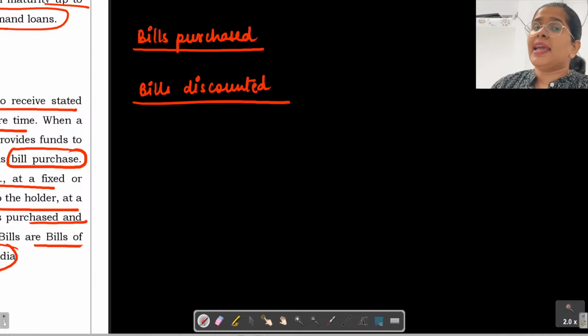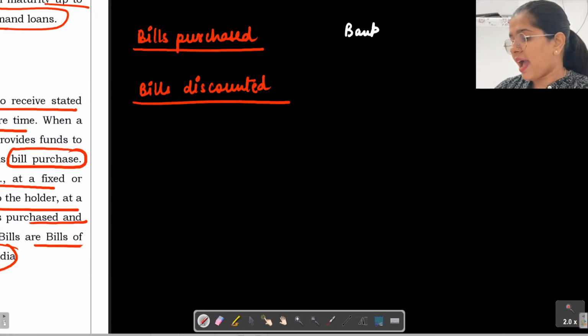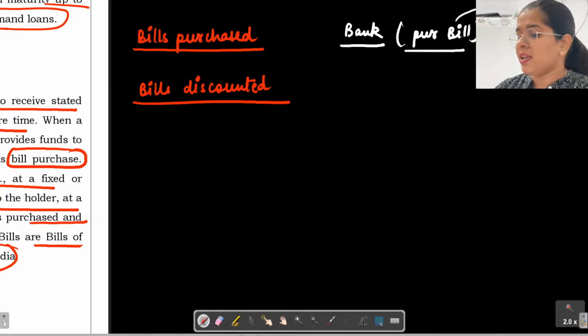See, there can be two types of bill. Number one is the bill at sight. That means suppose I am the bank and I have purchased a bill. Okay, I have purchased your bill today. Now whenever I present this bill to the writer of the bill, the buyer of the goods, I will get the payment instantly.